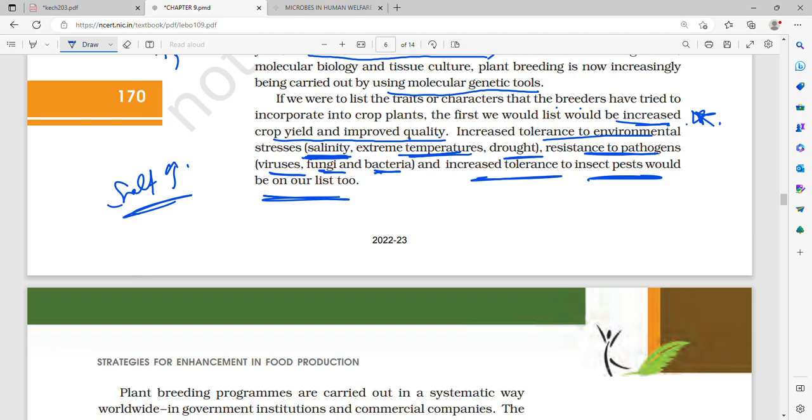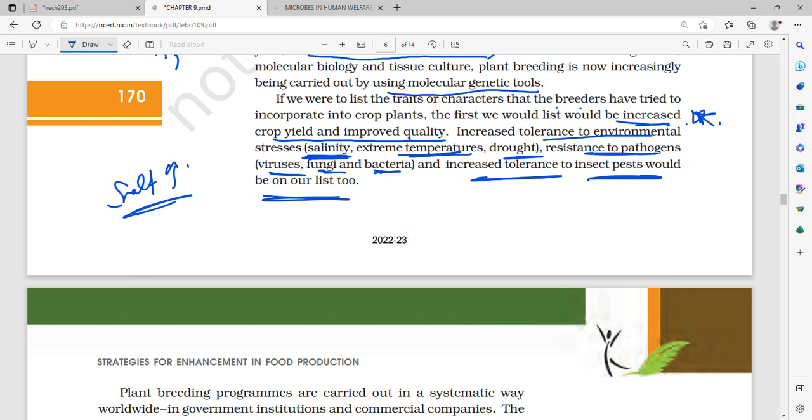So what are the main points? Plant breeding is the purposeful or intentional manipulation of plant species in order to create desired plant types which are better suited for cultivation. They give better yield and they are disease resistant. Conventional plant breeding has been practiced for thousands of years, and the recorded evidence of plant breeding dates back to 9,000 to 11,000 years ago. A lot of crops today are the result of domestication in ancient times.